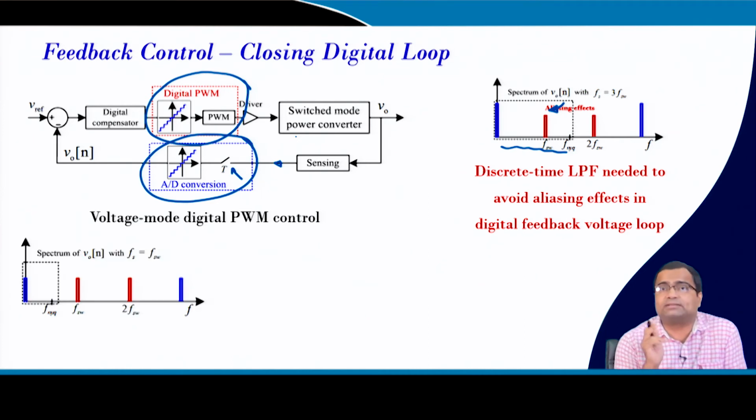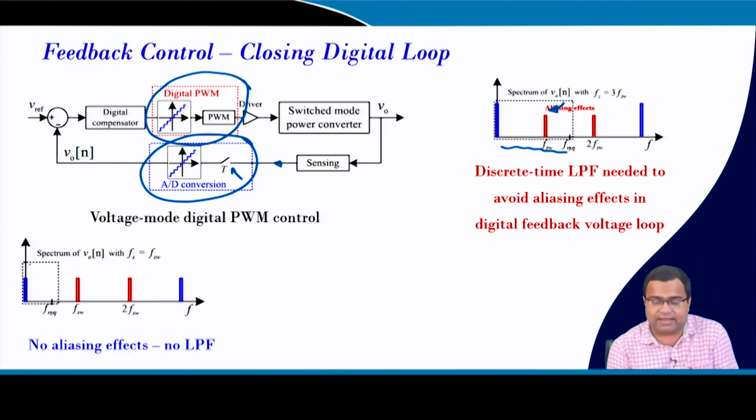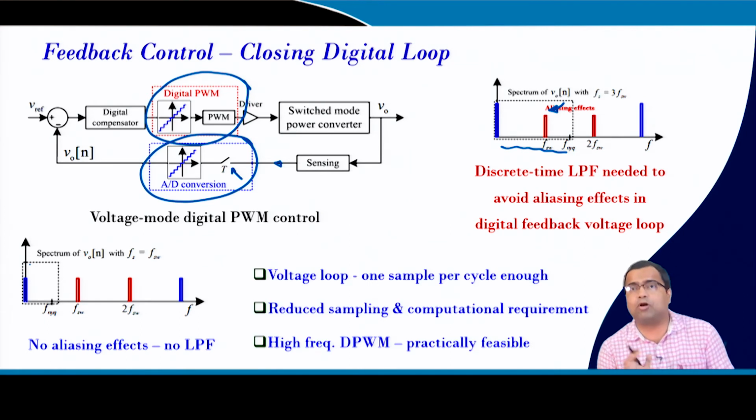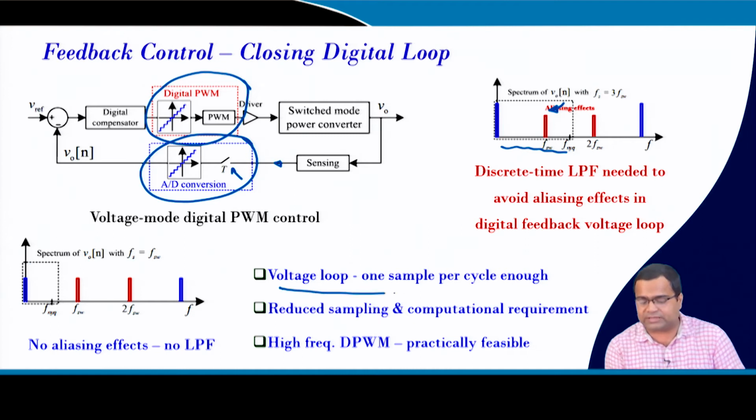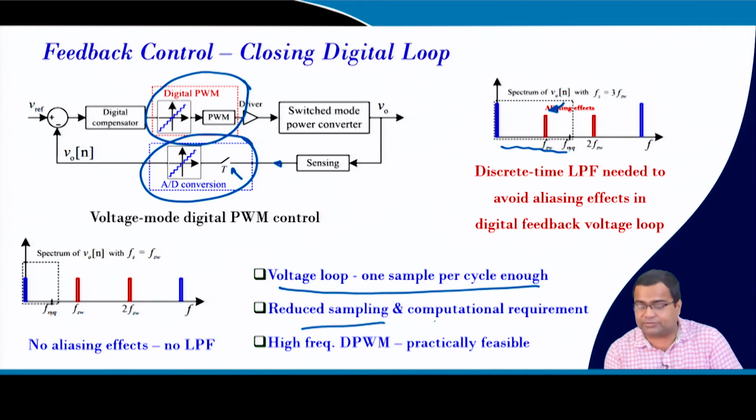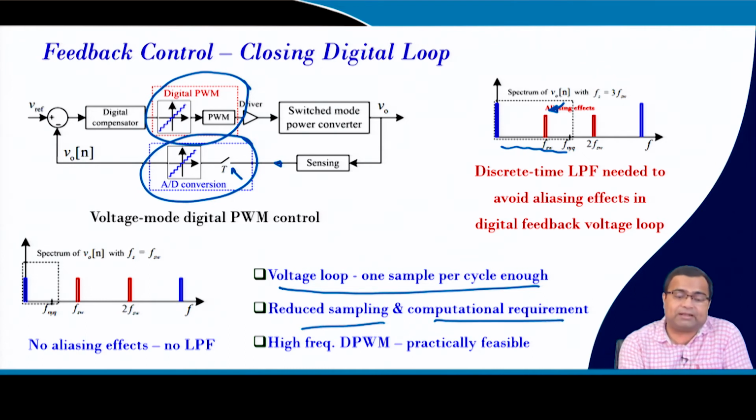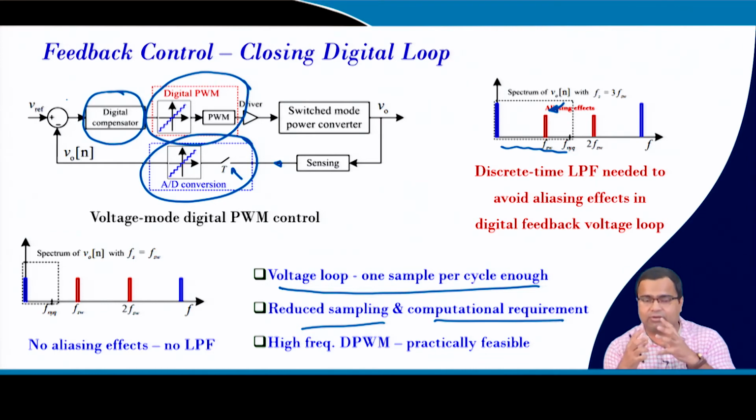But if we take one sample per cycle, then in the Nyquist frequency range there is no aliasing effect, so we do not need any low pass filter. So one sample per cycle is a common thumb rule for DC-DC converters. In digital control, the voltage loop is sampled once per cycle. That means it reduces both sampling as well as computation, because even if you sample at a faster rate, the compensator has to compute at the same rate. So that requires a lot of processing capability. If you reduce the computation requirement, then you can also reduce the power, right.